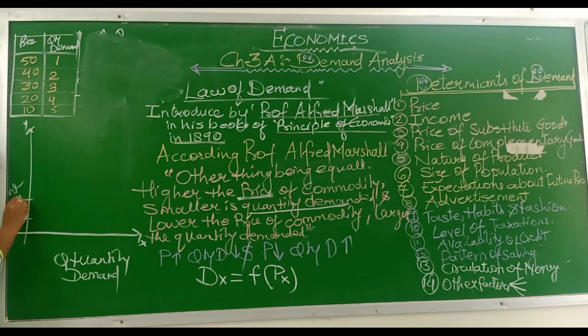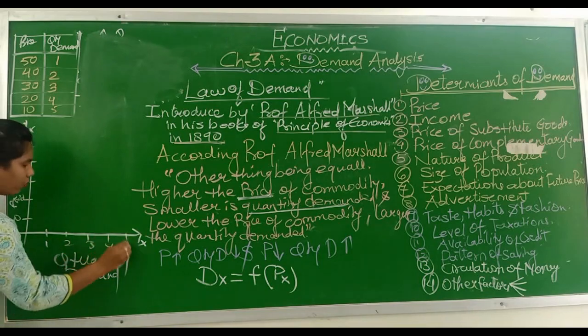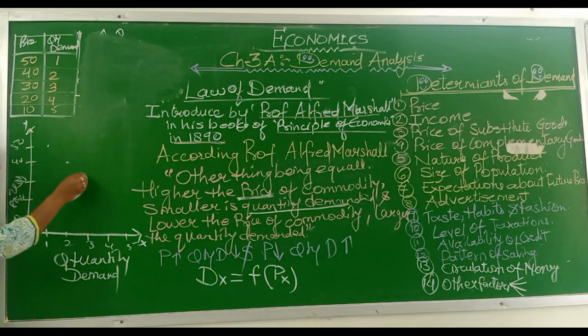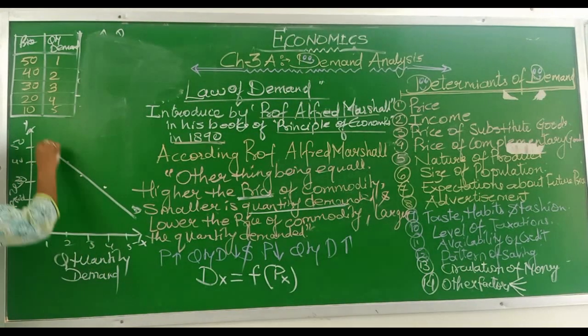Price is 10, 20, 30, 40, 50, and quantity 1, 2, 3, 4, 5. When price was 50, demand was 1. When price was 40, demand was 2, then 3. It means DD is the demand curve.